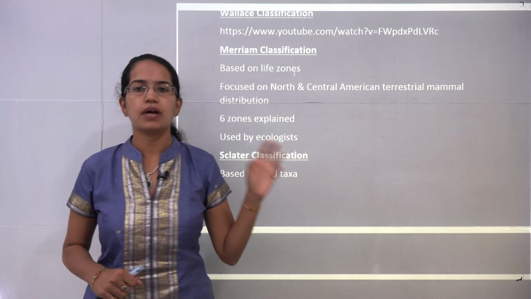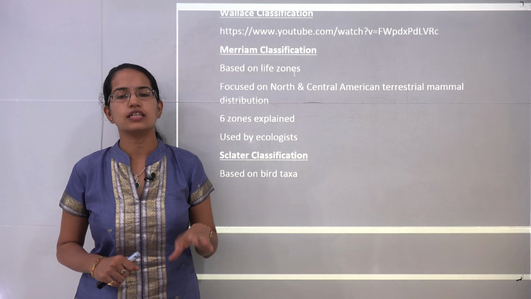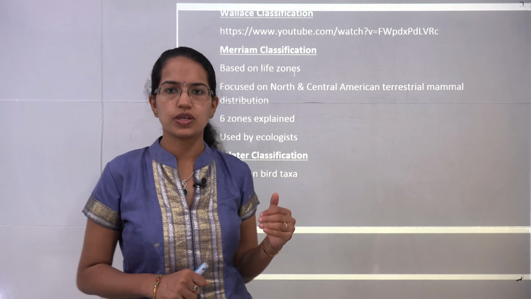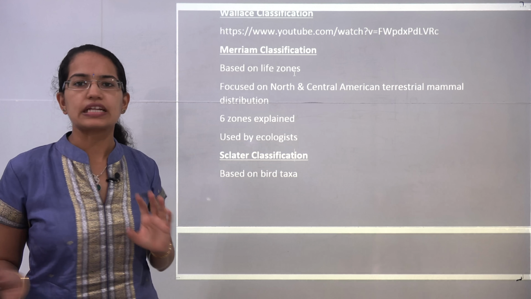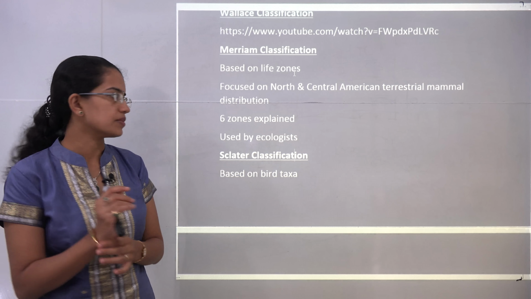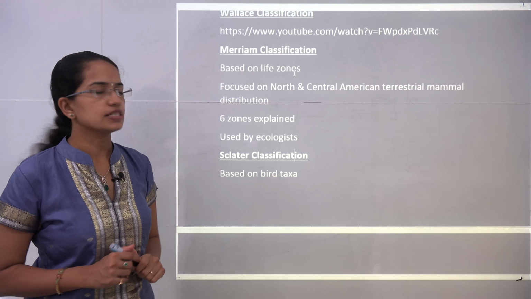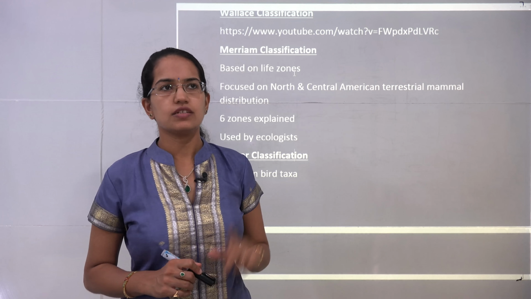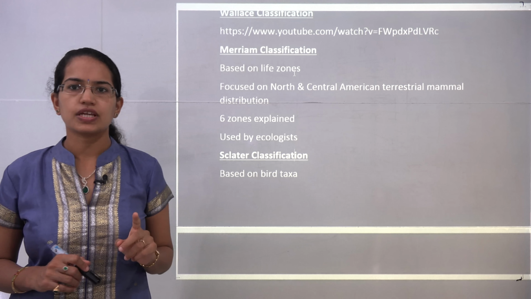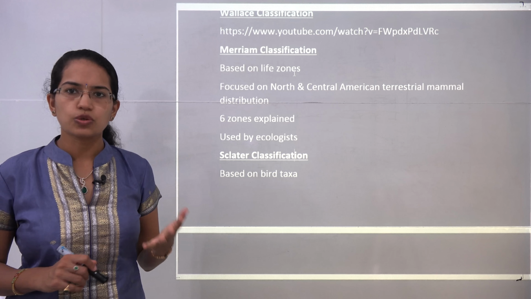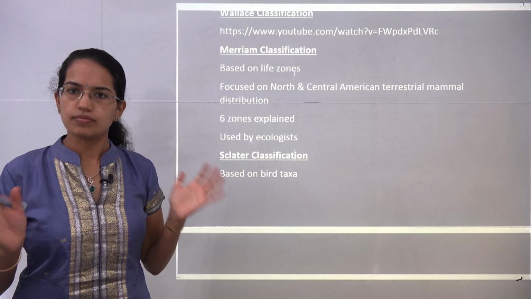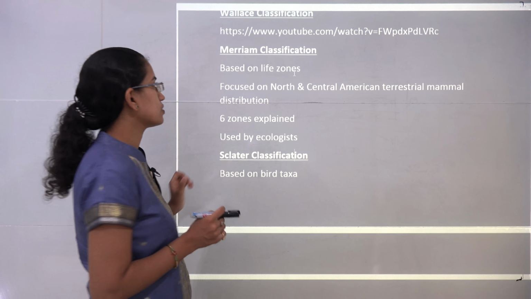Now as we said, biogeographical regionalization has gained importance for UPSC in the last few years, and therefore you can expect at least one question in the coming examination from this section. The first classification here is the Merriam classification. Merriam classification, first of all, is an American classification. So the 6 zones that are given are based on the American region or the American topography.